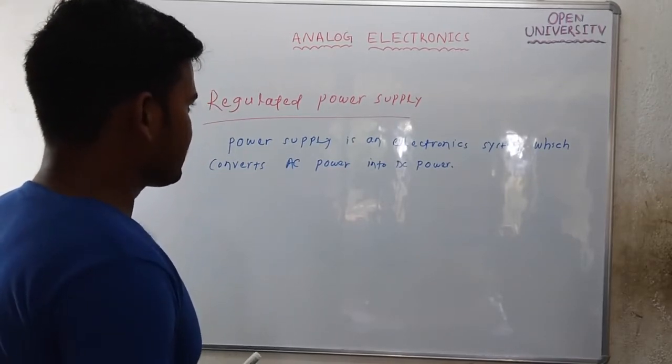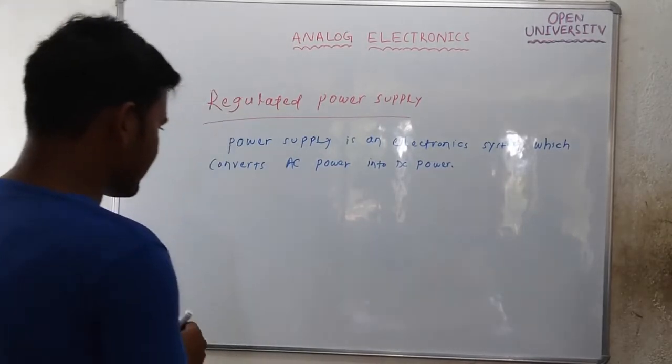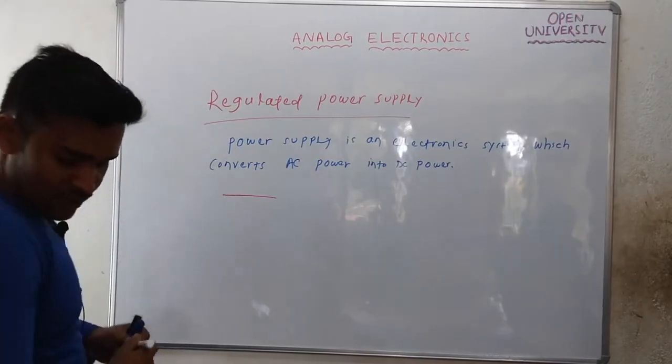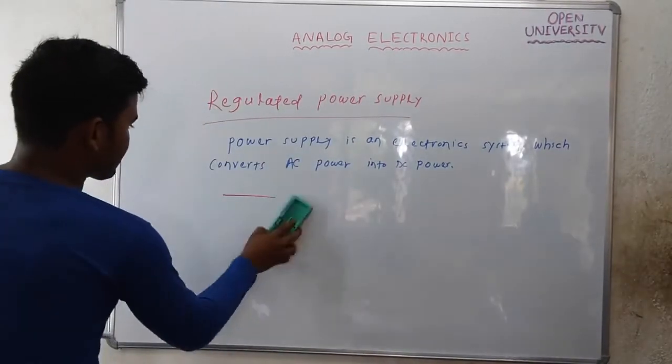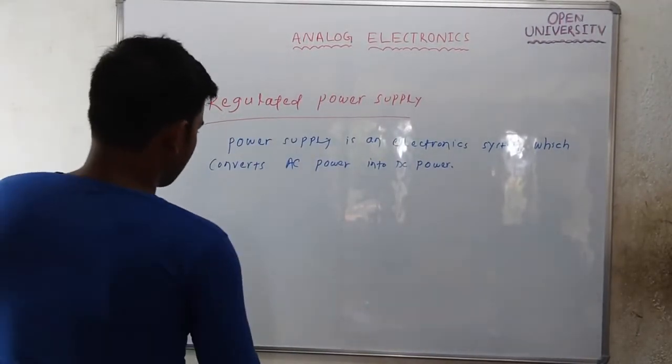So what is there in this regulated power supply? There are 3 blocks in a regulated power supply.